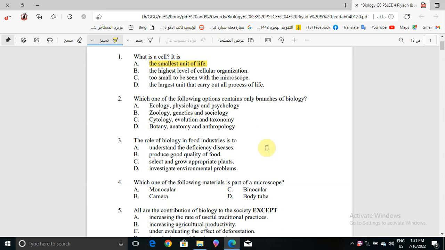Now question number 2. Which one of the following options contains only branches of biology? Ecology, physiology and physiology, or zoology, genetics and psychology, or cytology, evolution and taxonomy, or botany, anatomy, or anthropology? The correct answer will be cytology, evolution and taxonomy. Right? This is the only option that contains only branches of biology.